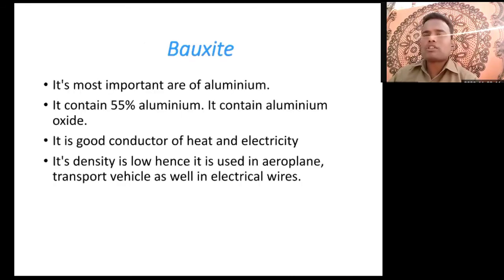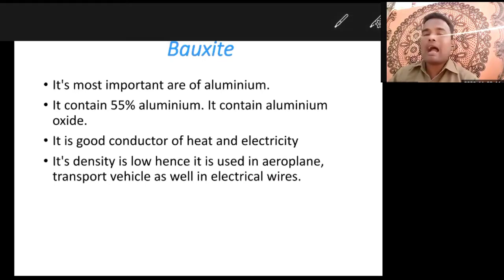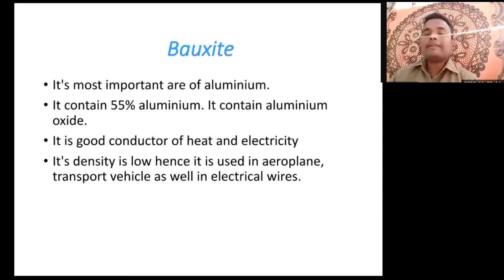Now here is bauxite. This is another important mineral; it is the most important ore of aluminium. It contains 55% aluminium. It contains aluminium oxide. Bauxite is a combination with aluminium, and there is about 55% aluminium in it. It's the most important ore of aluminium. It is a good conductor of heat and electricity. That means bauxite has the capacity to conduct heat or electricity.